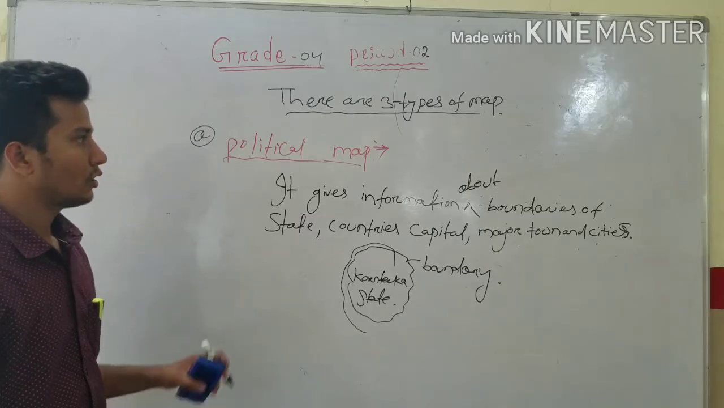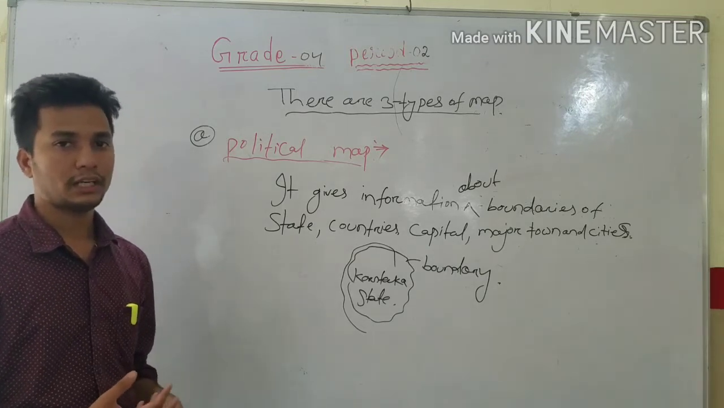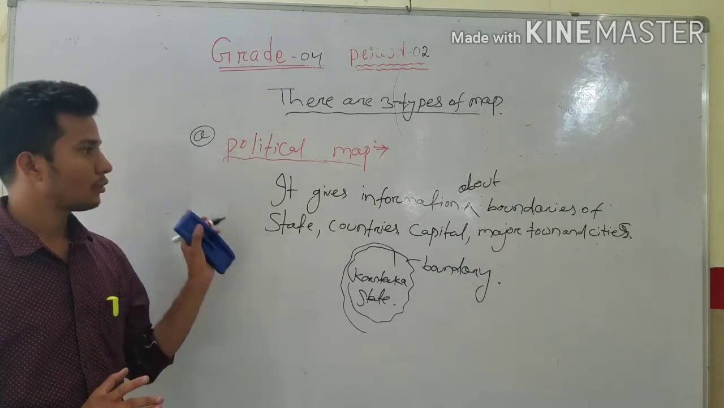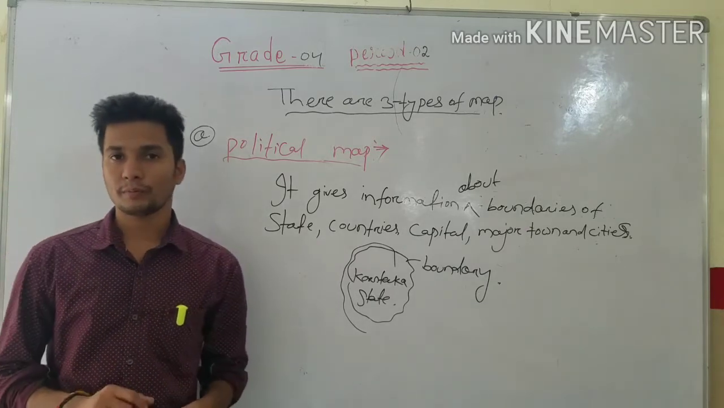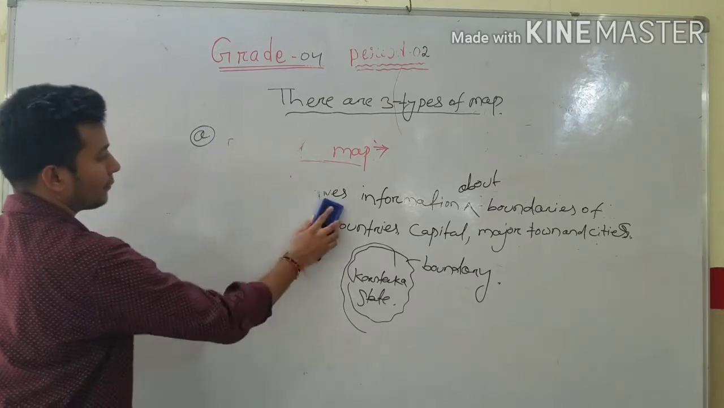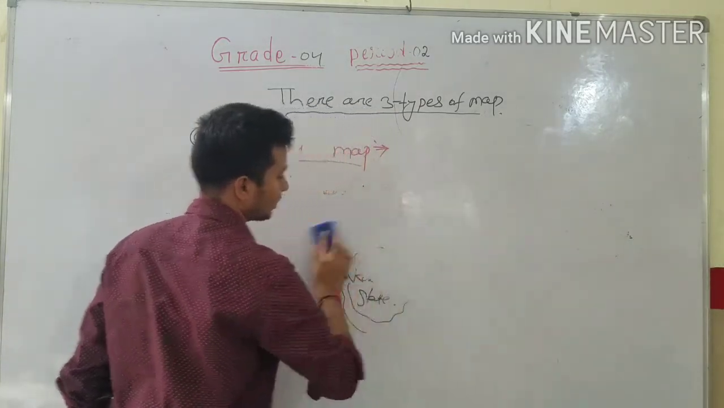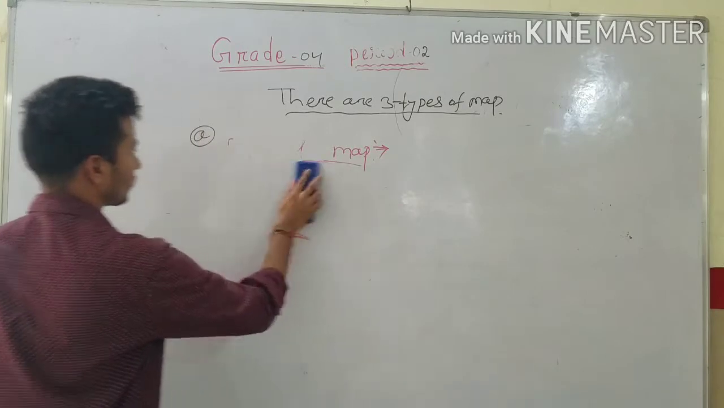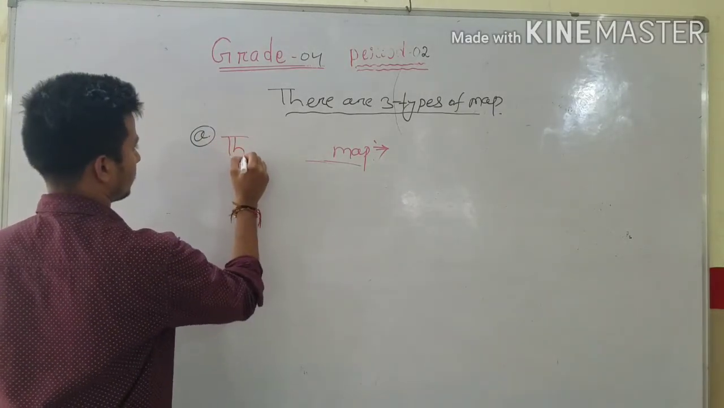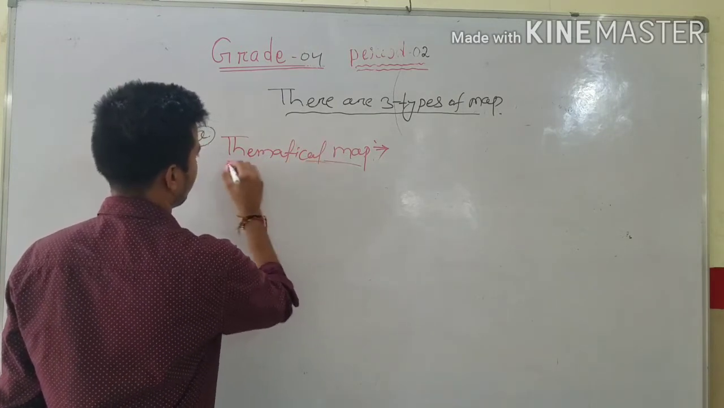Next class I will show you the different types of map figures. Today you have just come to know what a political map is, among the different types of maps. Now we will come to the third map. That name is thematical map. So the last one is the thematical map.